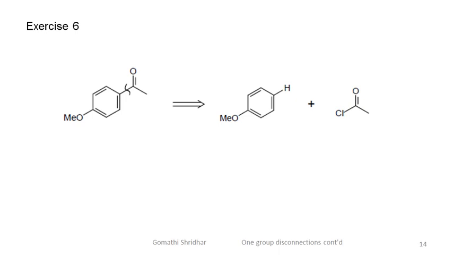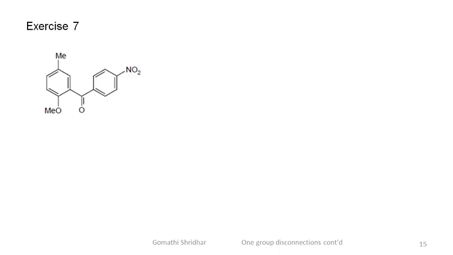Write the complete Friedel-Crafts reaction. Write the complete synthesis. This is another aryl ketone. Both the rings are aromatic in nature, so we could disconnect on both sides of the ketone. The choice between two disconnections of this sort can be made by the criterion of a good mechanism.